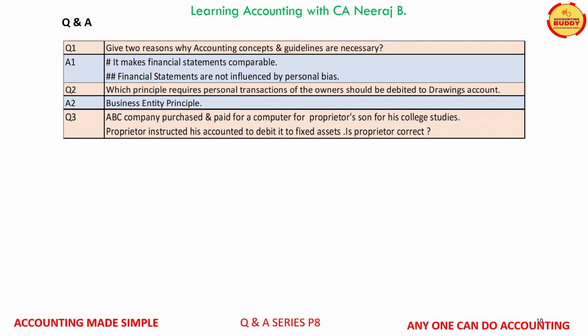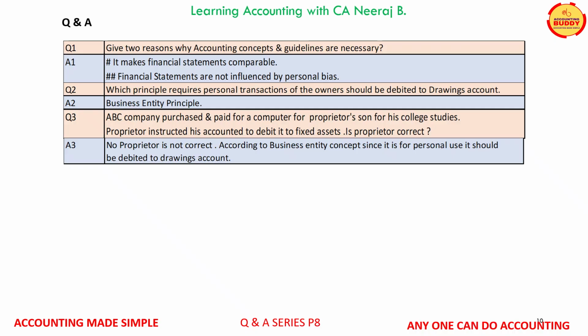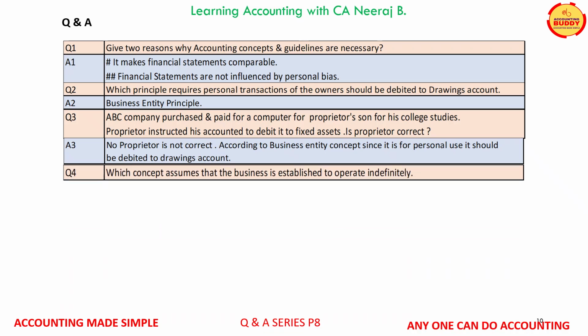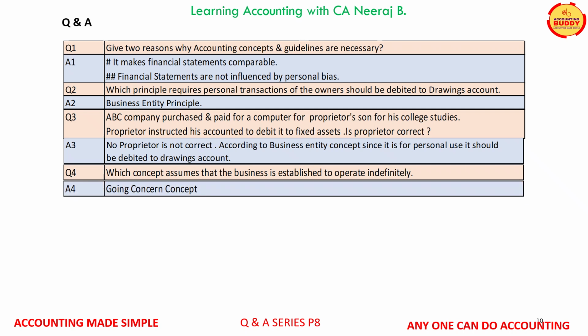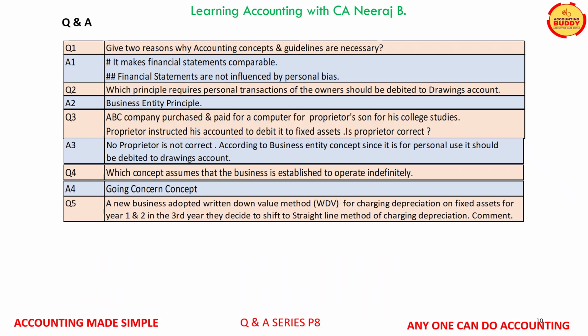Question number 3. ABC company purchased and paid for a computer for proprietor's son for his college studies. Proprietor instructed his accountant to debit it to fixed assets. Is proprietor correct? The answer is no, proprietor is not correct. According to business entity concept, since it is for personal use, it should be debited to drawings account. Question number 4. Which concept assumes that the business is established to operate indefinitely? Going concern concept.